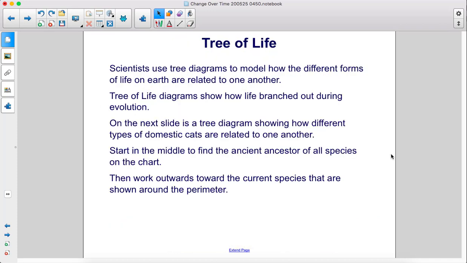Scientists use tree diagrams to model how the different forms of life on Earth are related to one another. Tree of Life diagrams show how life branched out during evolution. On the next slide is a tree diagram showing how different types of domestic cats are related to one another. Start in the middle to find the ancient ancestor of all species on the chart, then work outwards toward the current species that are shown around the perimeter.